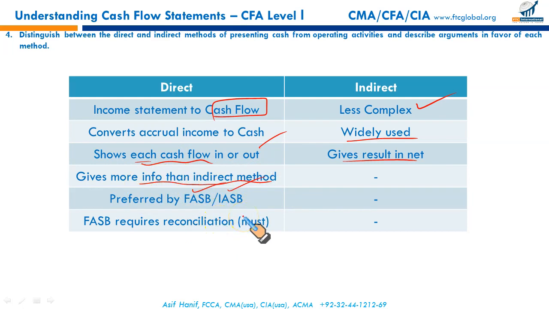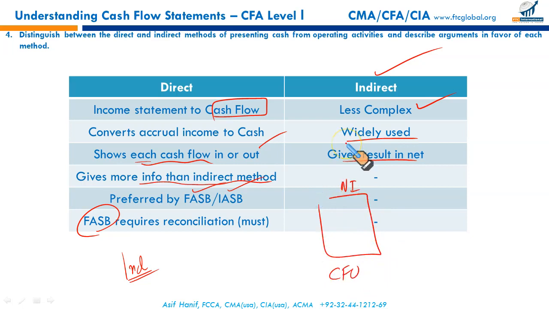The problem is, under the FASB, the indirect method is allowed, it is perfectly valid. But under the US GAAP, under FASB, if you have selected to prepare your cash flows using the indirect method, you simply prepare a reconciliation between net income and cash flow from operating activities.